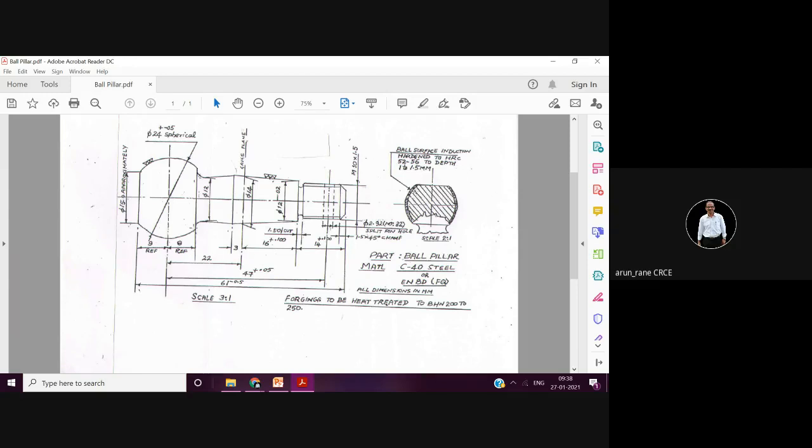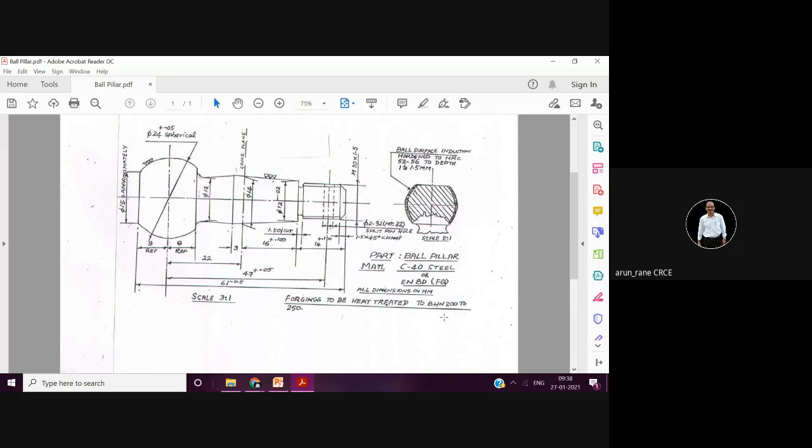I'm just explaining all the parameters in the drawing. So all the dimensions, then here it is, the part name is ball pillar. Then from the drawing again, as the process engineer, you have to infer what could be its application, where this product will be used. Then forging to be heat treated to BHN 200 to 250.